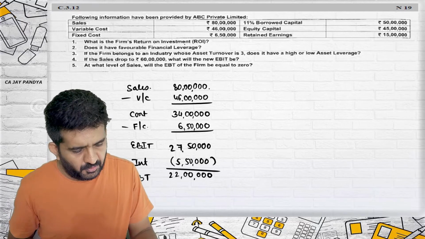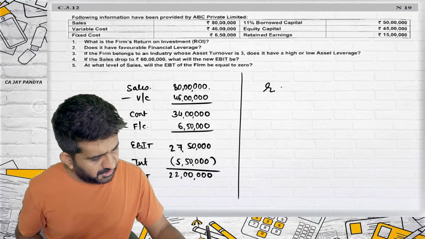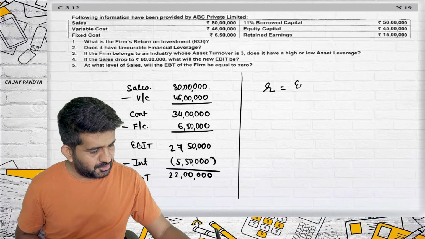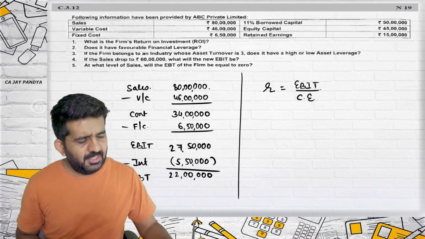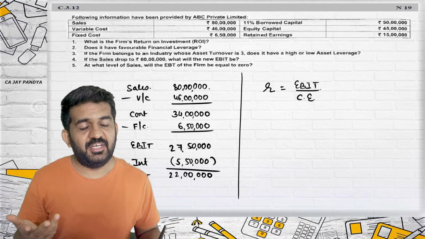What is the firm's return on investment? They are asking me R. R I have done in the chapter of capital structure. What is R? EBIT upon capital employed, or operating income divided by capital employed.